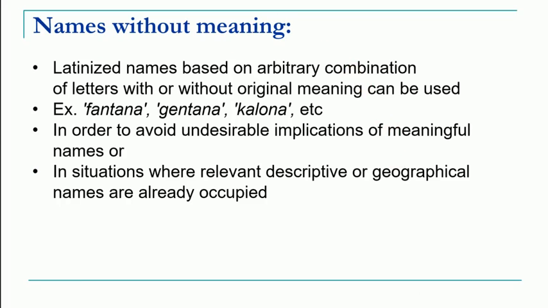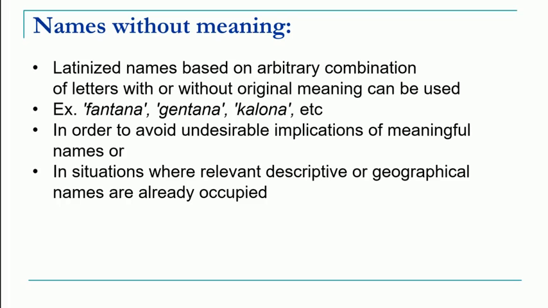Suppose I have discovered a new species. For the time being I have called it A species and I want to name it. First I will try to name it based on the geographical area, but if the geographical area name was previously given to a discovered species, I cannot give this name. Then next I will try to give it a descriptive name, some character of that particular species.